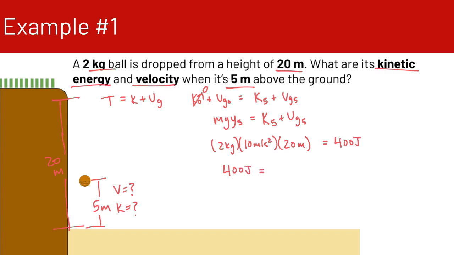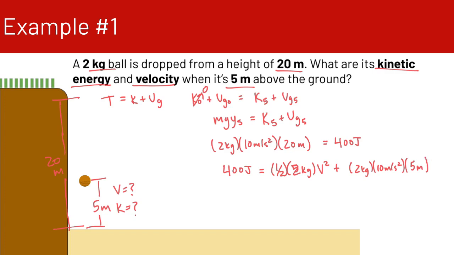And on the right side of the equation, we have 1/2 times the mass, 2 kilograms, times v squared, plus 2 kilograms times 10 meters per second squared times 5 meters.